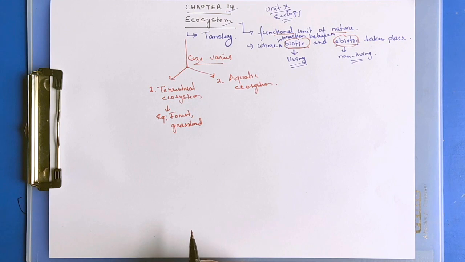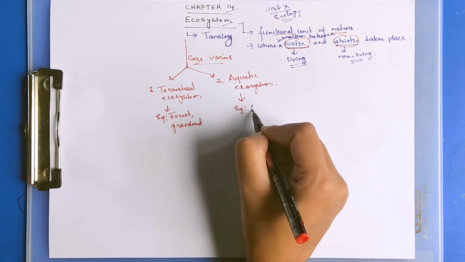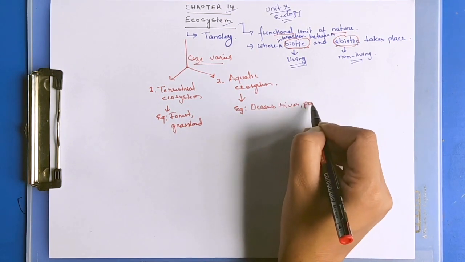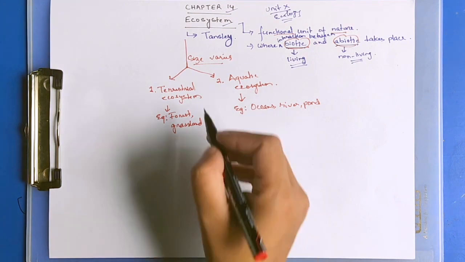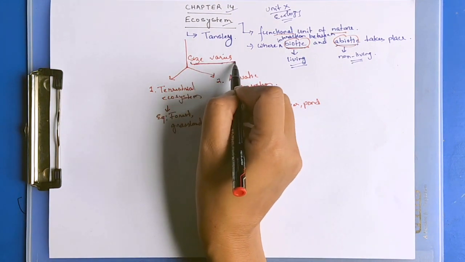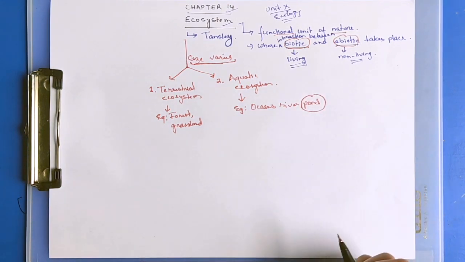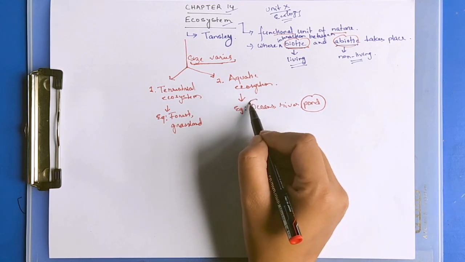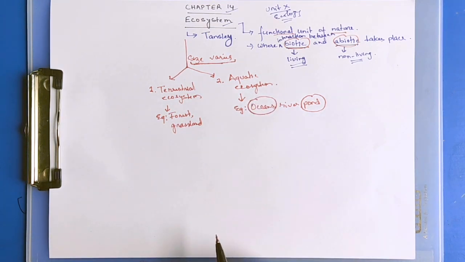Aquatic ecosystem examples would be oceans, river, pond or wetland. The size varies: if you take the example of a pond ecosystem or an ocean ecosystem, the size varies.